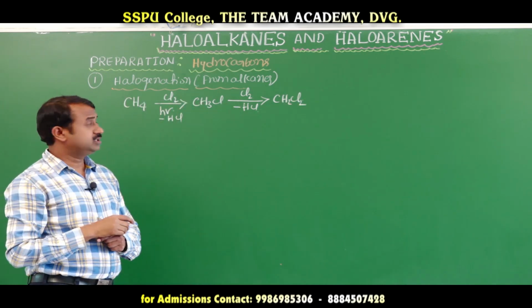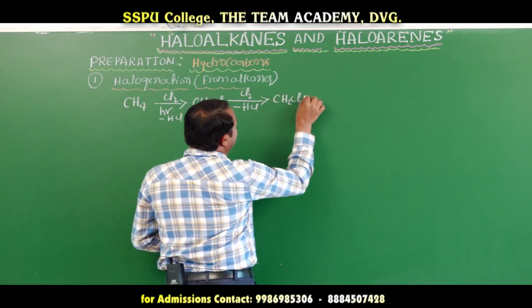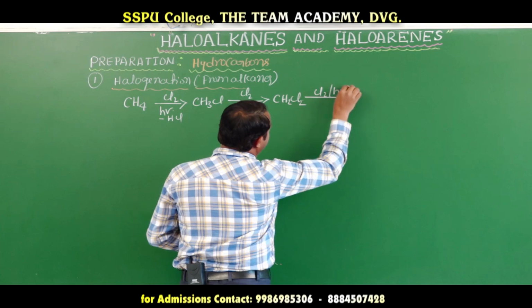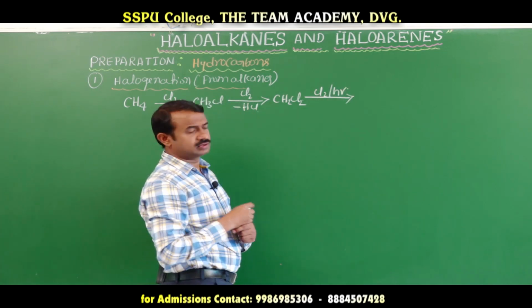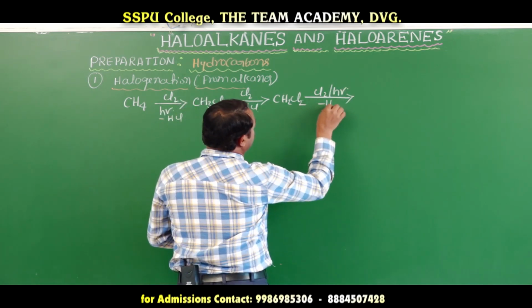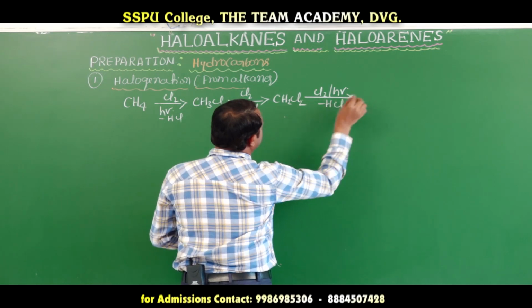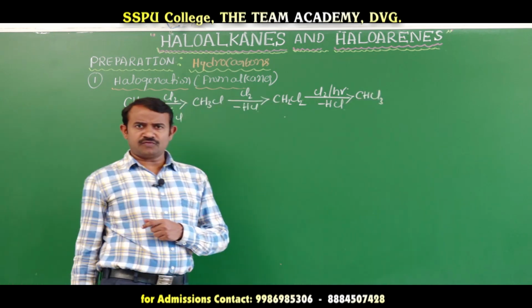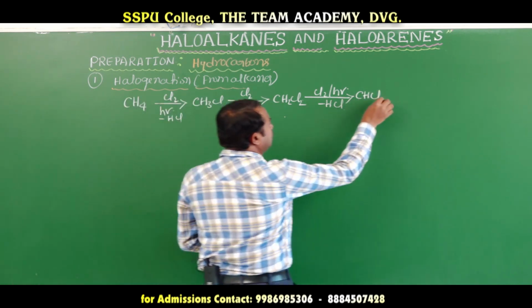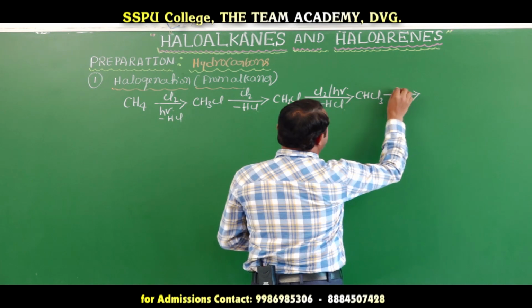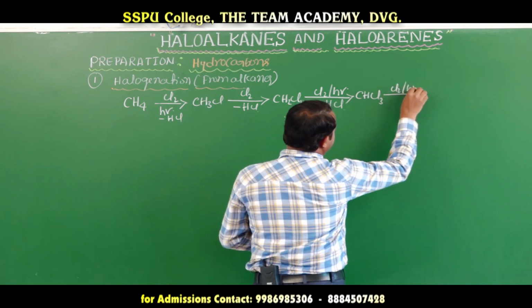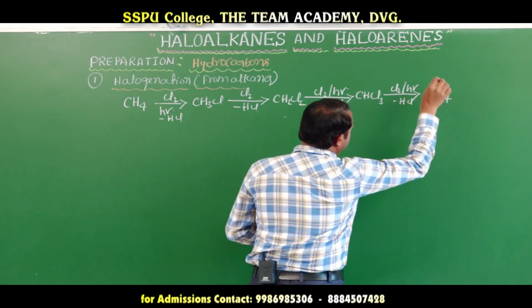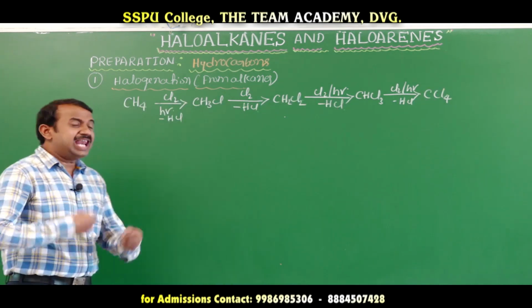Methylene chloride again reacts with chlorine in presence of sunlight or UV light to form chloroform, CHCl3. And last one, if it again reacts with chlorine in presence of sunlight, it forms carbon tetrachloride.